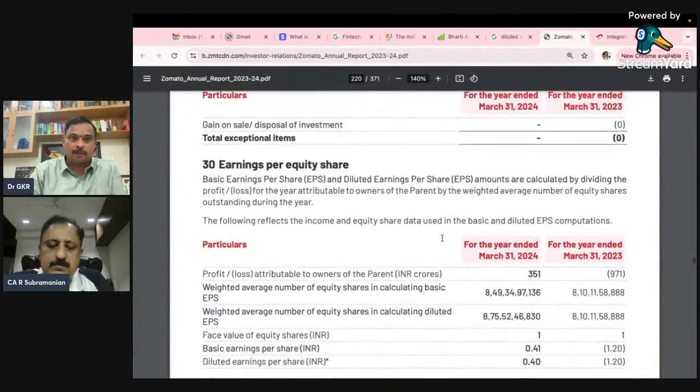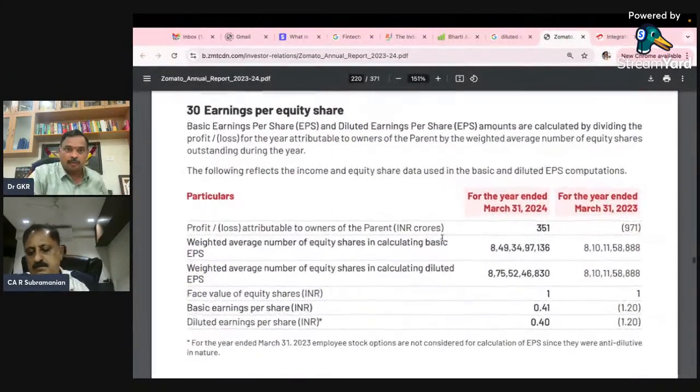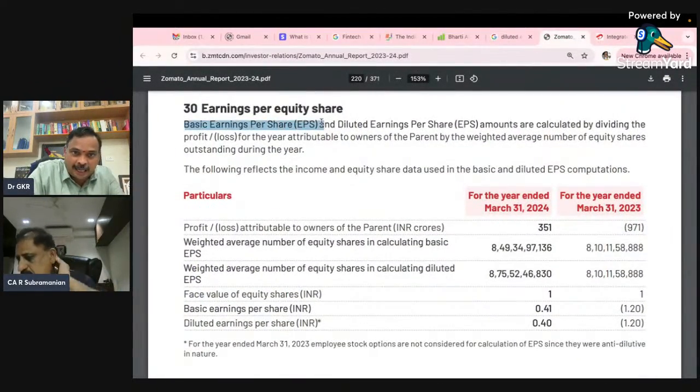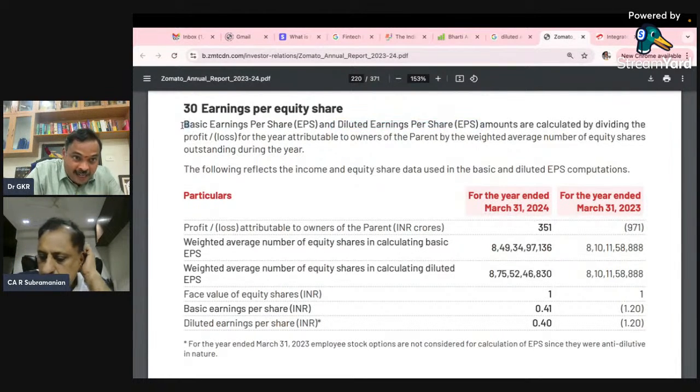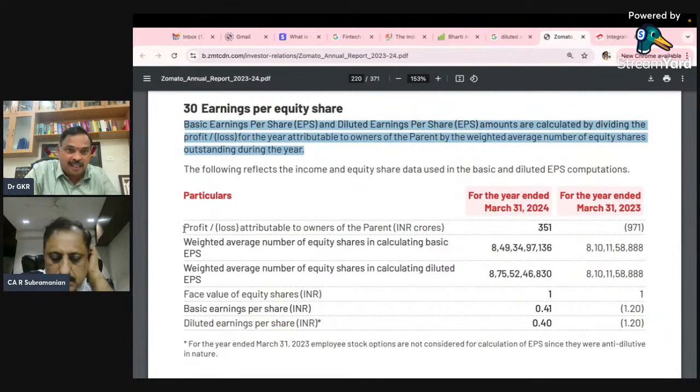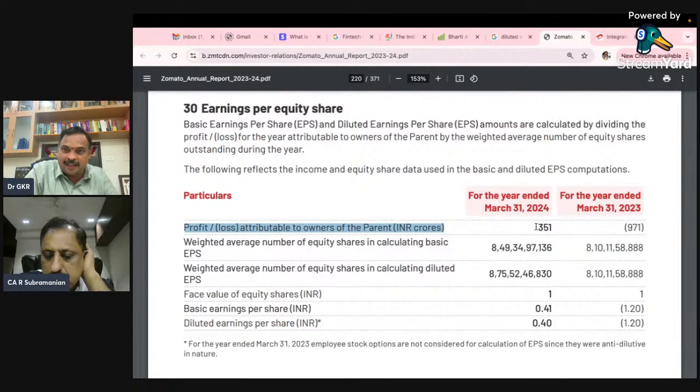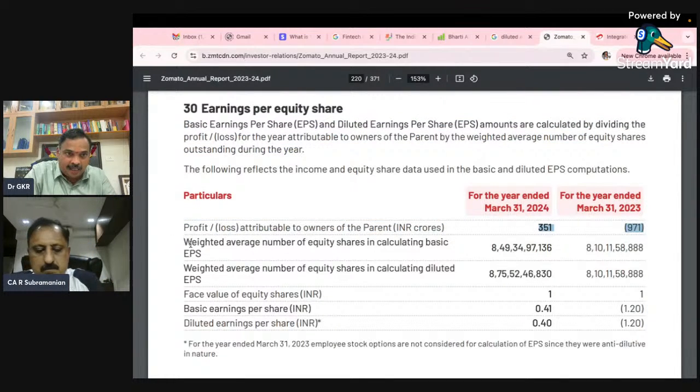Please look at this Zomato, the earnings per share of Zomato. The basic and diluted earnings per share amounts are calculated by dividing the profits attributable to the owners. Here the basic weighted average number of shares is almost 849 crore.